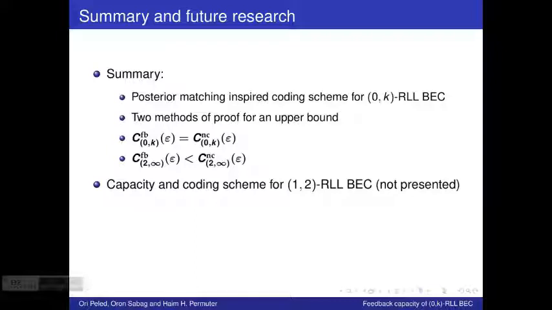We have worked out the capacity-achieving encoding scheme for the 1-2 RLL binary erasure channel. That constraint simply says that every one must be followed by a 0, but no more than 2 consecutive zeros are allowed. We have not presented this result in this presentation today.